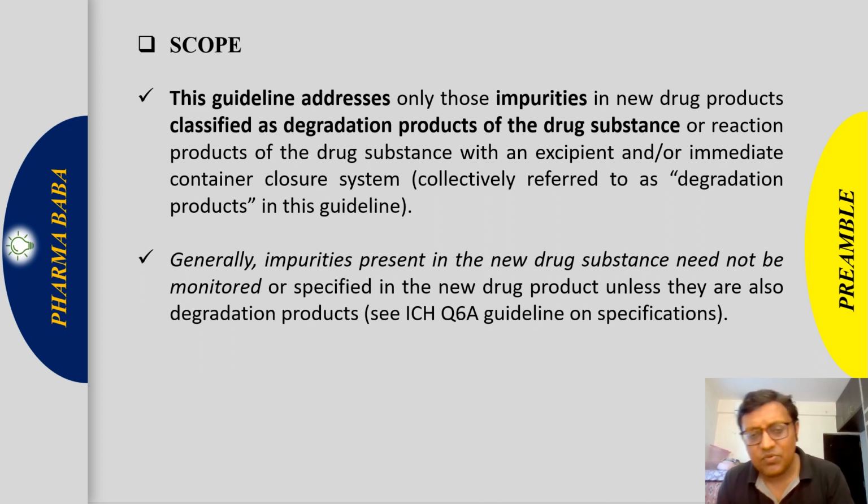If it is a degraded impurity, we will discuss it here. If it is a process impurity, we will not discuss it here, because ICH Q3B focuses mainly on drug product impurities. The process impurities were already controlled by the recommendations provided in ICH Q3A.